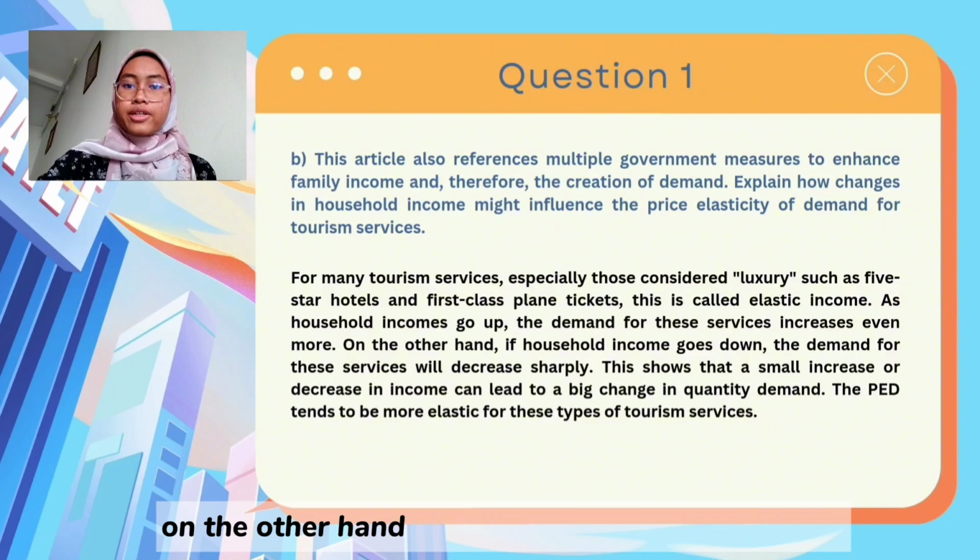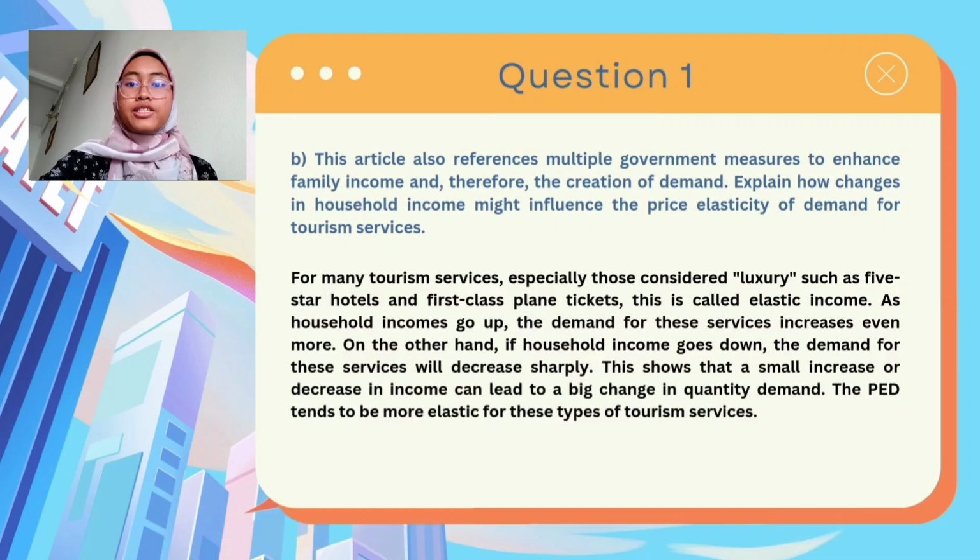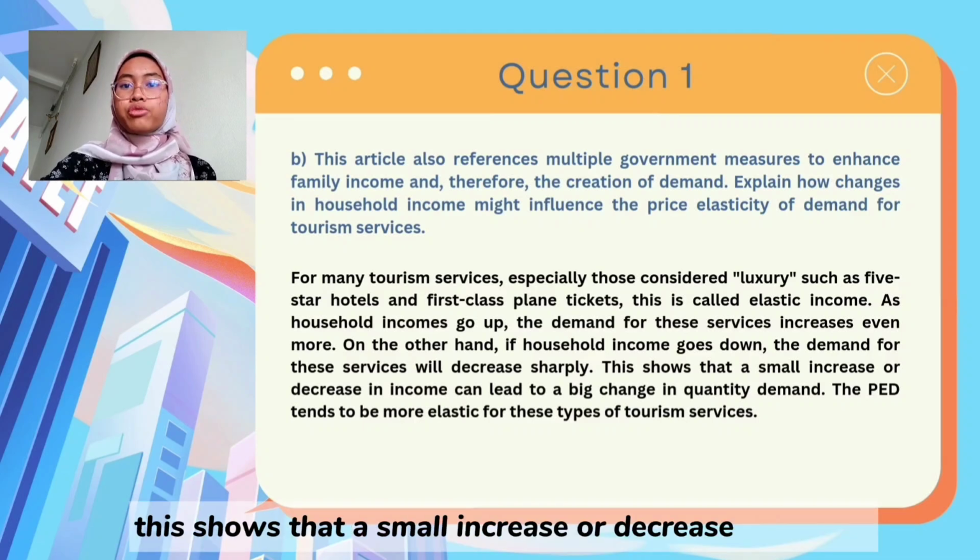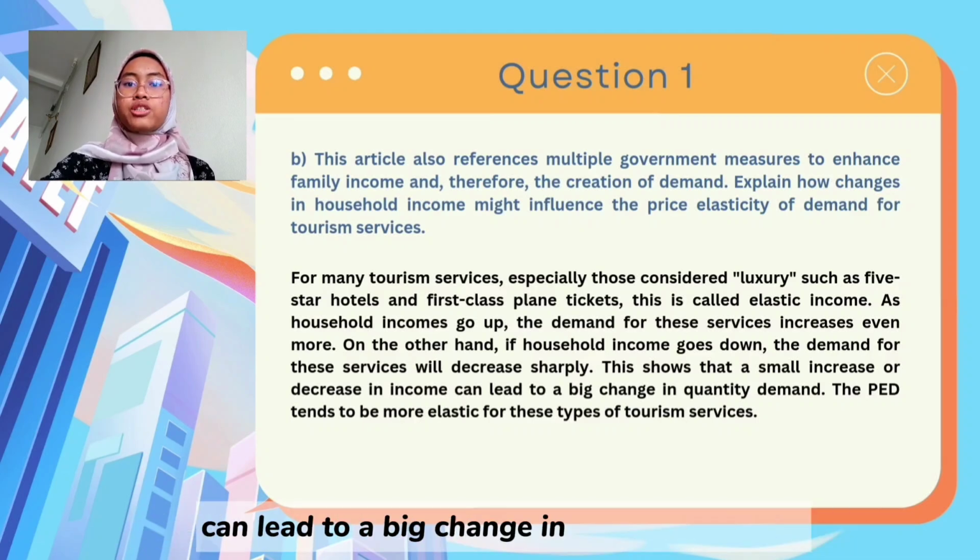On the other hand, if household income goes down, the demand for these services will decrease sharply. This shows that a small increase or decrease in income can lead to a big change in quantity demanded. The PED tends to be more elastic for this type of tourism service.